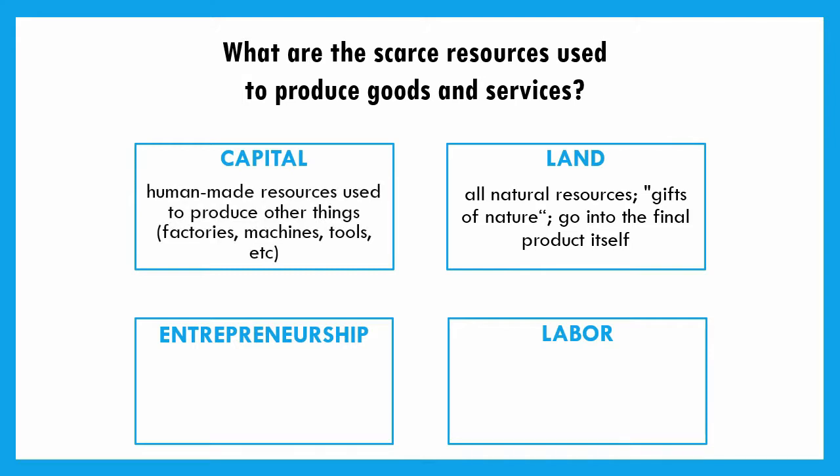Well, for that, I need capital, right? Capital is that human-made resources: my drill, my saw, maybe, if I have a big enough table-making company, I might have a factory and more machinery and all these different things to make the tables. Now, these do not go into the table themselves. They do not become part of the table, but they're used to help us make the table.